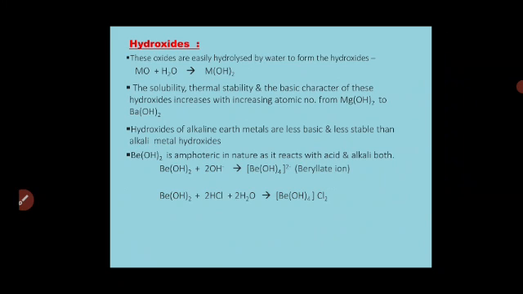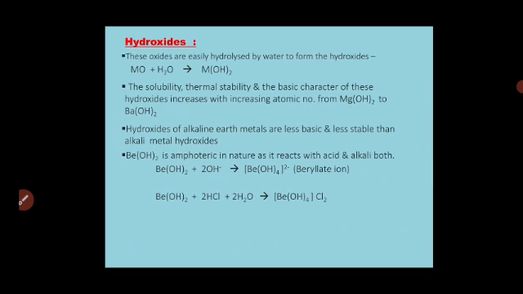Hydroxides of alkaline earth metals are less basic and less stable than the alkali metal hydroxides. So we are studying simultaneous comparison within the group as well as with group 1 elements. When we compare with group 1 hydroxides, these group 2 hydroxides are less basic, less alkaline and less stable also. Be(OH)2 is amphoteric in nature. As we have seen, BeO is amphoteric, and Be(OH)2 is also amphoteric as it reacts with both acid and alkali.